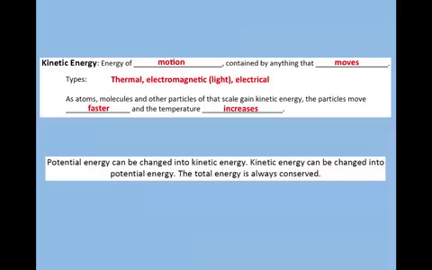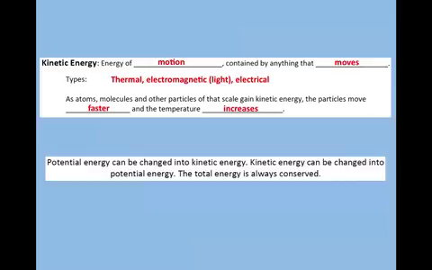Kinetic energy is the other big topic, and we're going to focus on that this unit. It's the energy of motion, and it's contained in anything that moves. So we're going to be talking about particles that are moving and the kinetic energy that they have. Some big types related to kinetic energy are thermal energy, electromagnetic energy, which is light and is one example of the spectrum, and electrical energy.